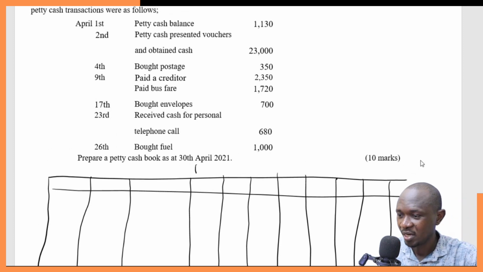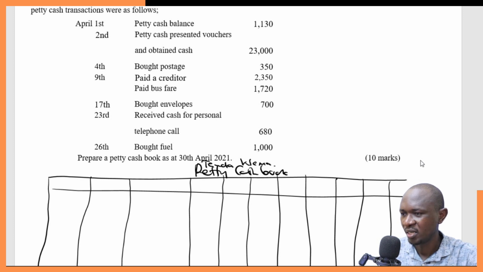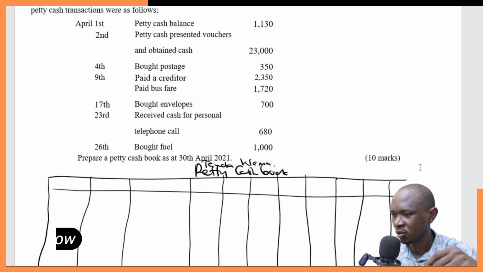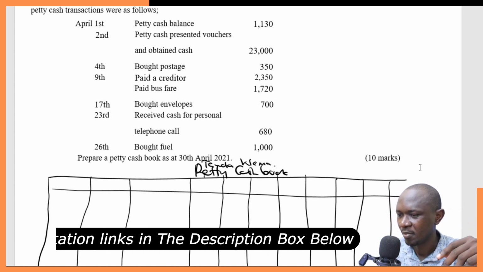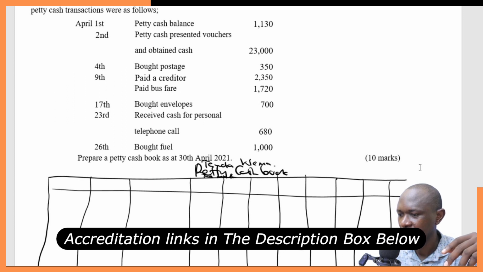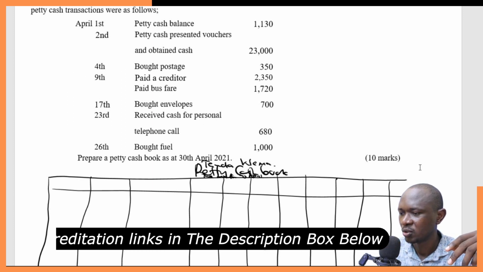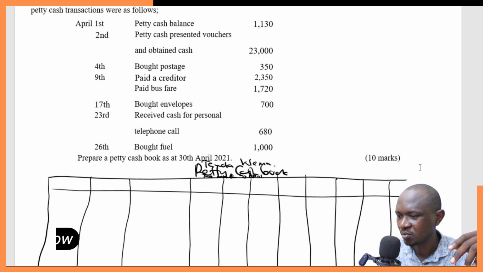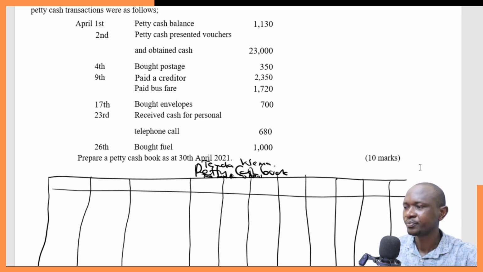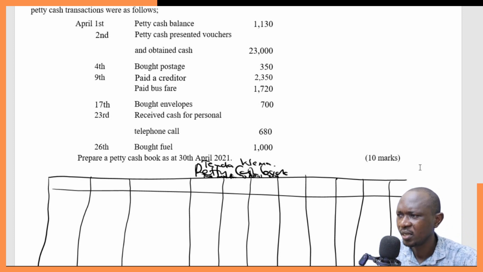Of course, we have the heading. This is a petty cash book. You may also want to have the name of the organization. This is Tender Wema petty cash book. And you can also have, in this case, the month of April. So we'll write Tender Wema, petty cash book, the month of April 2021, like that. So then we have our petty cash transactions as follows.